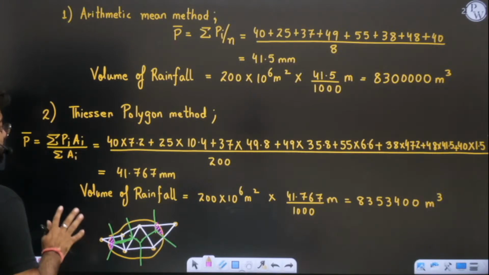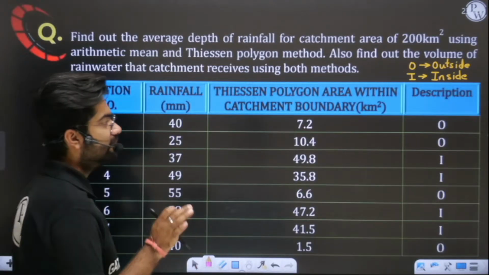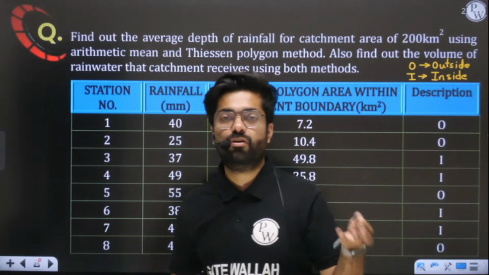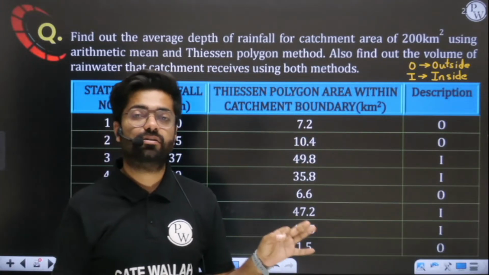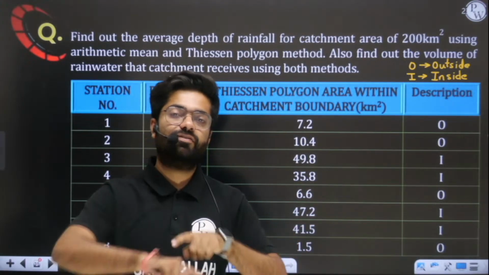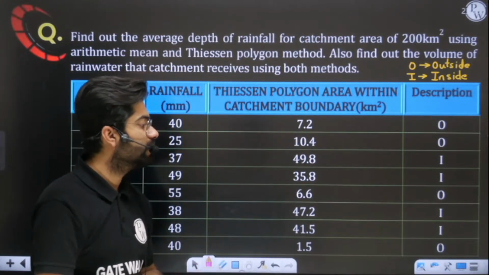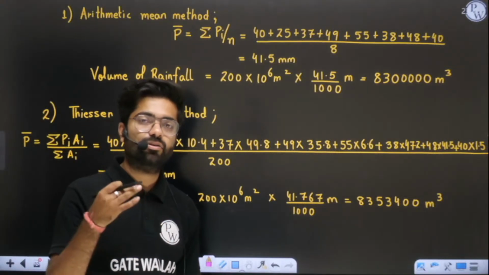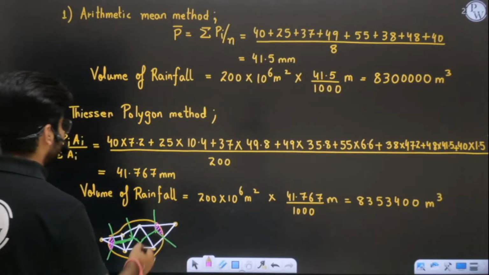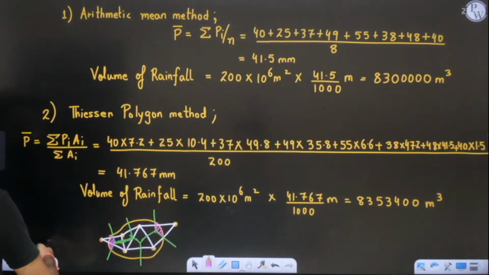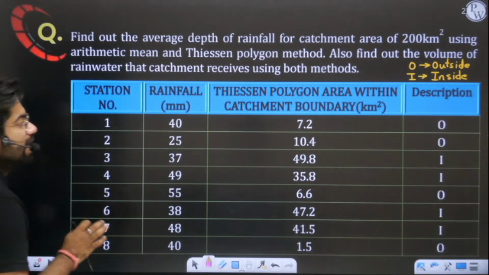Okay, I hope this explanation is very clear to you. Even if the rain gauge is coming outside, no problem, it will be accounted for. But its Thiessen polygon area share will be very small when compared to your total area. Tell me if this concept is clear to you. If the station is outside, then no problem. The only thing is that its contribution will be very small, and obviously this precipitation will be given less weightage. Why? Because its area share is less. Yes or no? So I hope with this explanation everything is clear to you.